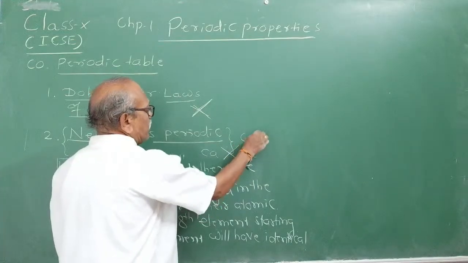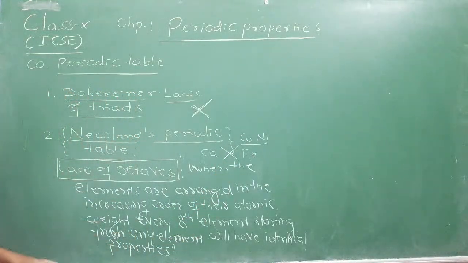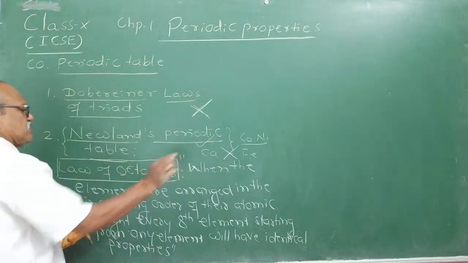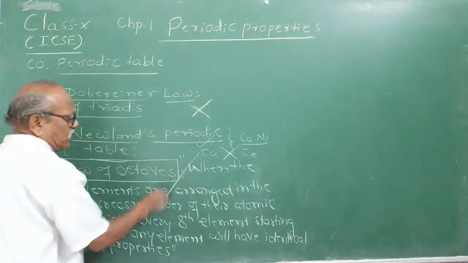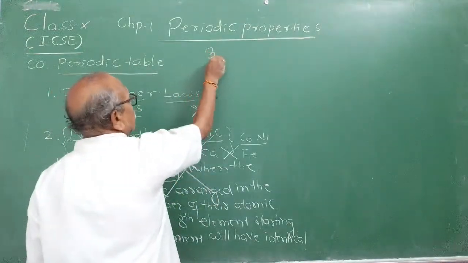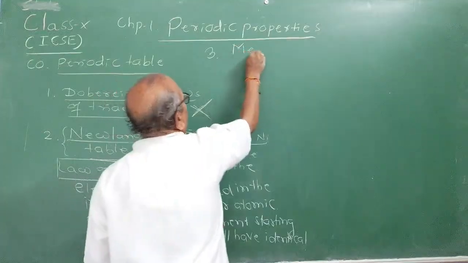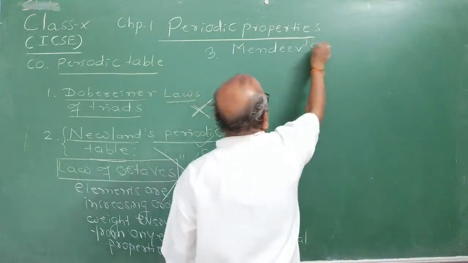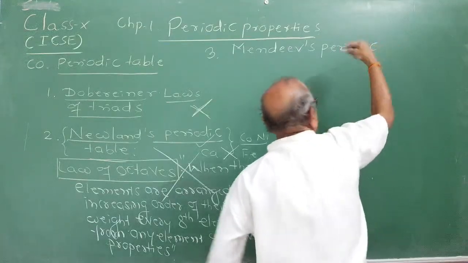They are very close to cobalt and nickel. Iron is placed away, cobalt and nickel, and this law was applicable only up to calcium. After calcium, it fails, right? And because of many drawbacks, this particular law of octaves was also discarded, not accepted widely. The third attempt, a successful attempt, was made by a Russian chemist, and this table is a famous table, Mendeleev's periodic table. 1869 he gives it, Mendeleev's periodic table, and this Mendeleev's periodic table is widely accepted and respected.